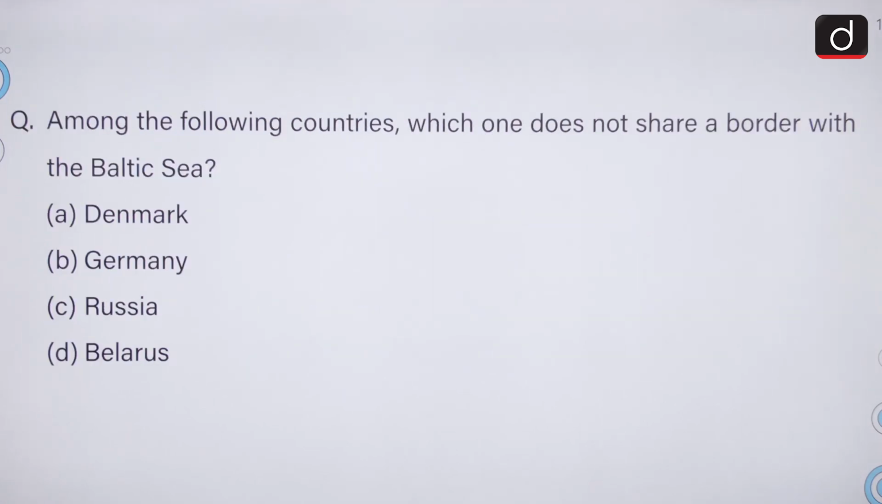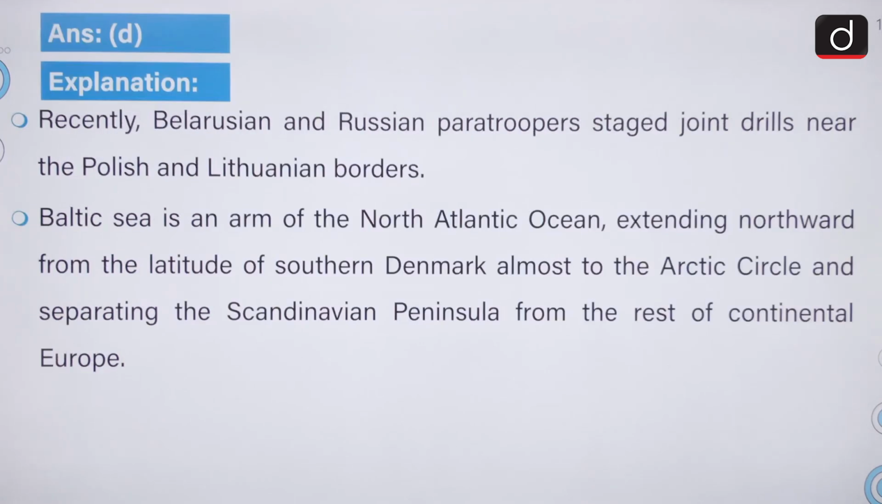Moving on, among the following countries, which one does not share a border with the Baltic Sea? Denmark, Germany, Russia, Belarus. The correct answer to this question is option D, that is Belarus. Recently, Belarusian and Russian paratroopers staged joint drills near the Polish and Lithuanian borders.